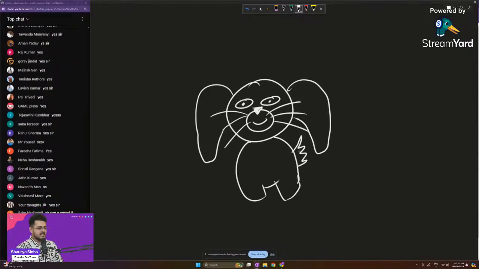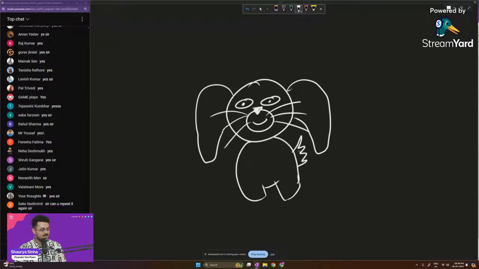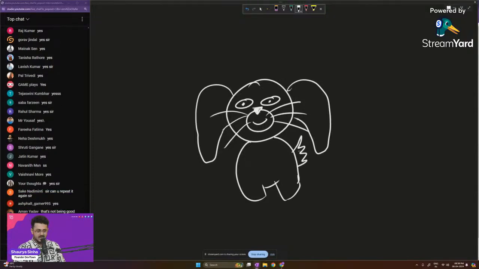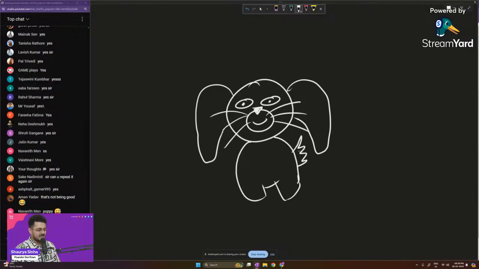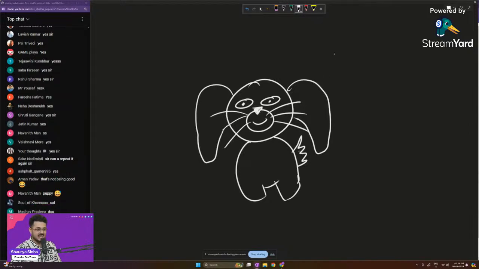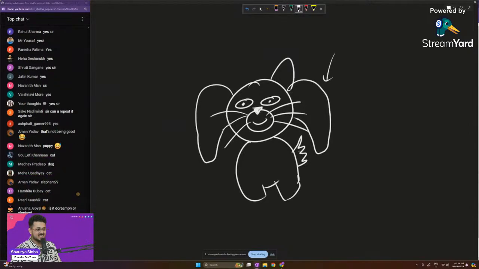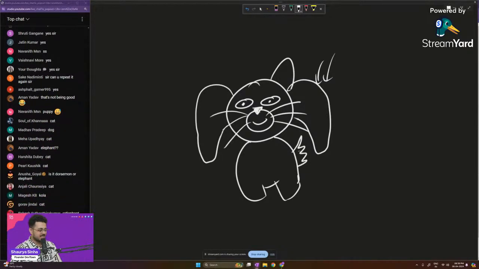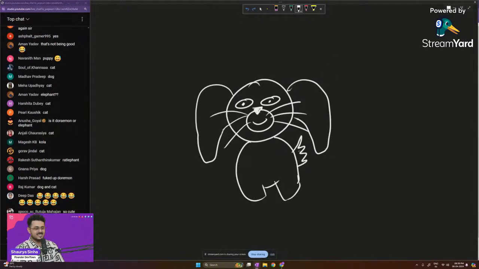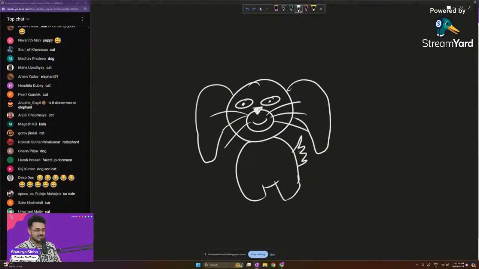So what do you think this is? It looks like a messed up Doraemon, but still, what type of animal does it look like, guys? A puppy, a dog, right? How can it be a cat? Which cat has ears like this? A cat has ears like this, not like this. The drooping ears is basically what identifies it as a dog itself, right?